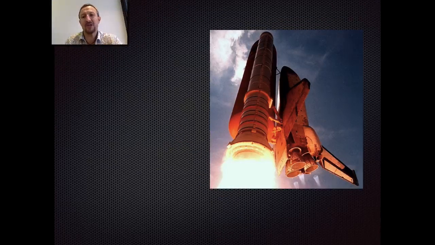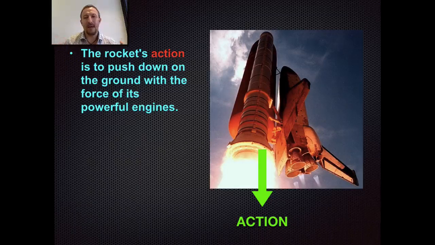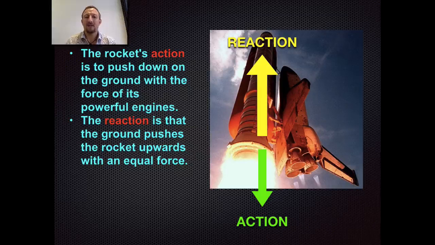Let's take the launch of the space shuttle. Now, the space shuttle, when it releases, when it moves up and it launches, basically uses Newton's third law. The action is the gases being expelled through the actual large engines or booster rockets that you can see there, which generates a huge amount of lift. So they're pushing downwards. The reaction of that is that the ground pushes the rocket upwards as it pushes on the gas. It's almost like a spring, causing it to push off. So as it's pushed out, it then pushes off in the same direction. So we get this action and reaction occurring.